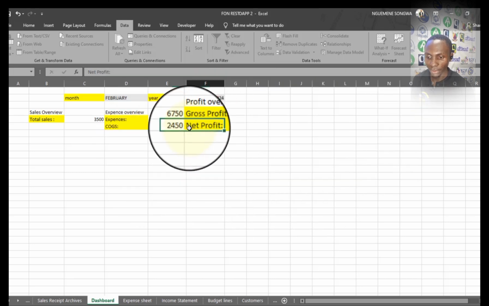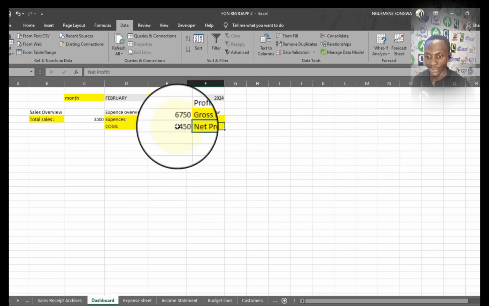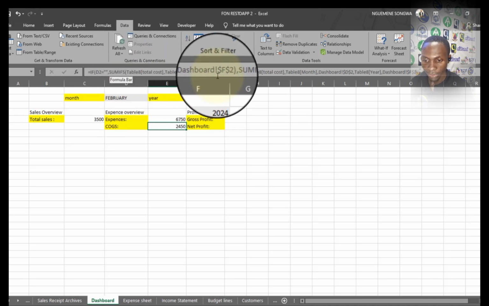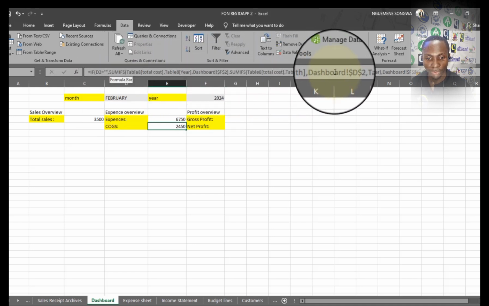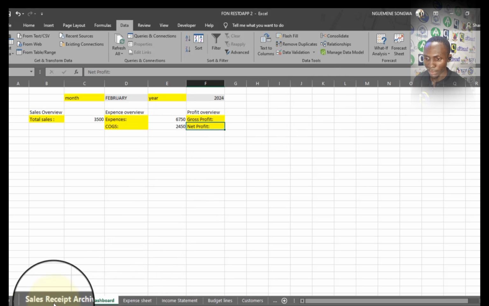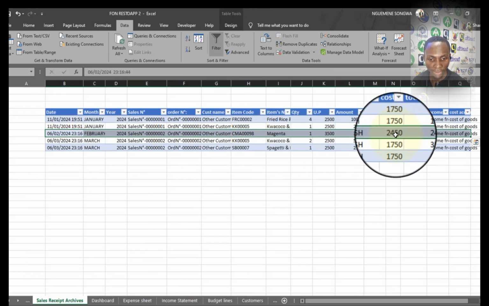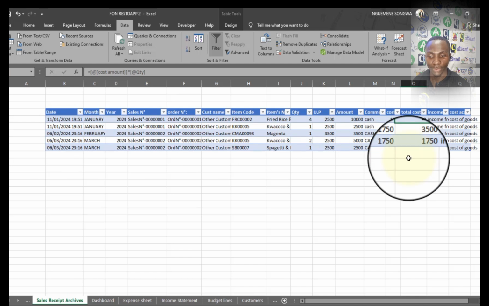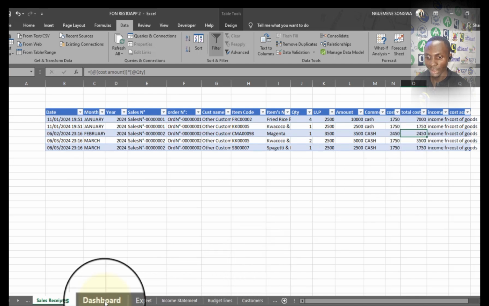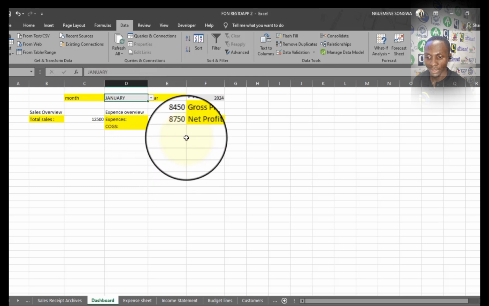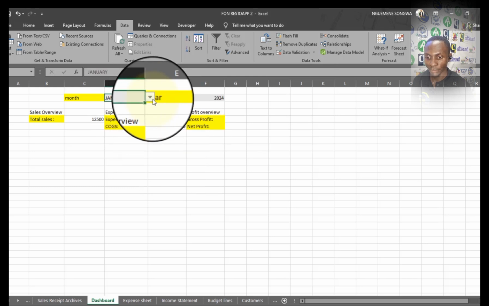So from here, I can now have the total cost, just making sure that everything is okay. I've just copied the function. Total cost. So fine. So if we come here or in the sales archive, you check in the month of February, total cost is actually 2,415, which is actually very okay here. So if we go, for example, for the month of January, you see everything is changing automatically.